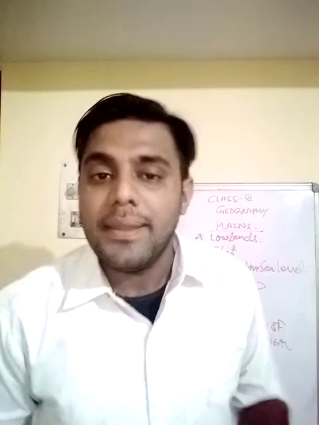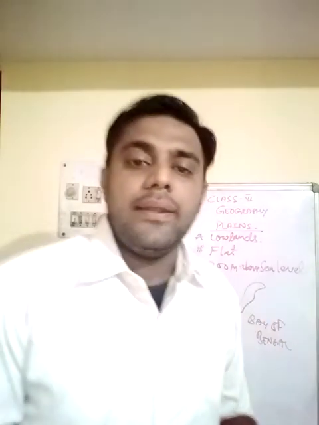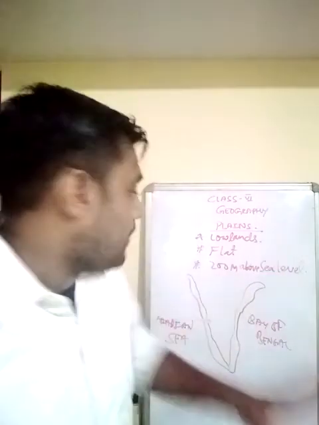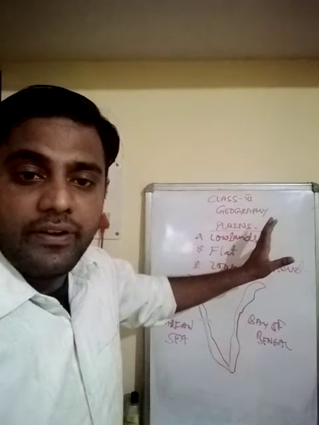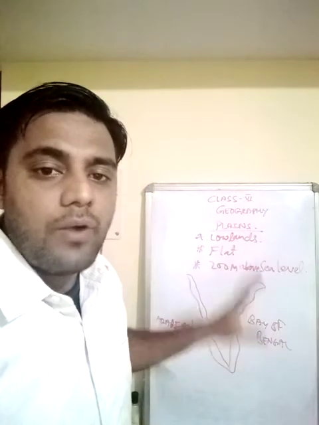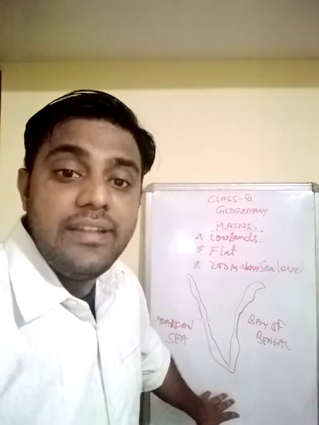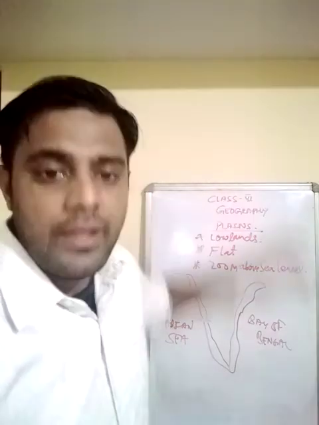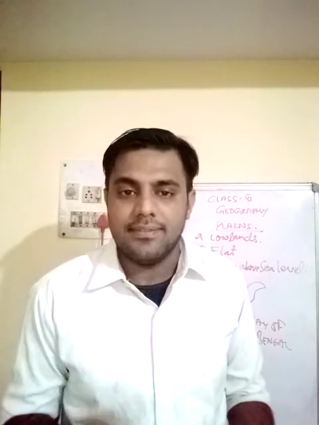Then you have peninsula. Compared to an island, peninsulas have only one difference. They are also surrounded by water, but only on three sides. If you look at the southern part of India, you will find it is surrounded by water only on three sides. You have the Arabian Sea, the Bay of Bengal, and down below you have the Indian Ocean. Other than this, up there is all land. So the piece of land which is surrounded by water only on three sides is known as a peninsula.